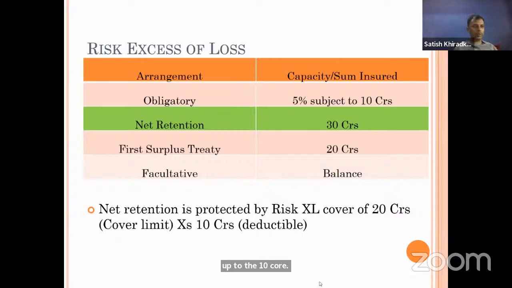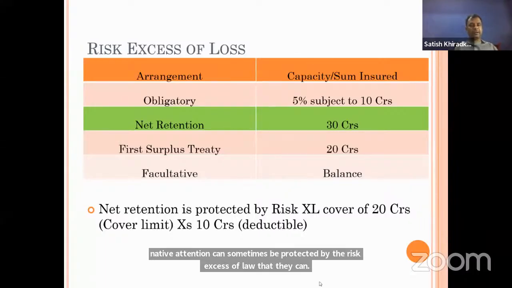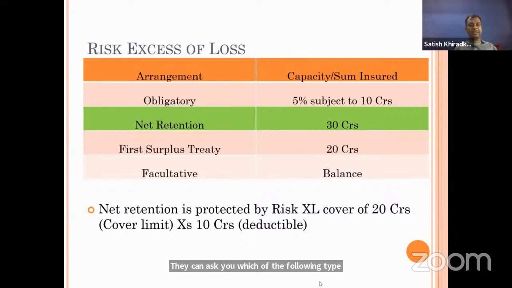After that 20 crore will be paid by the risk excess of loss treaty, and then it becomes 30 crore, and after that whatever is there will be paid by the surplus treaty. So net retention can sometimes be protected by the risk excess of loss. They can ask which of the following types of reinsurance can cover net retention in a surplus treaty. Risk excess of loss is the answer.